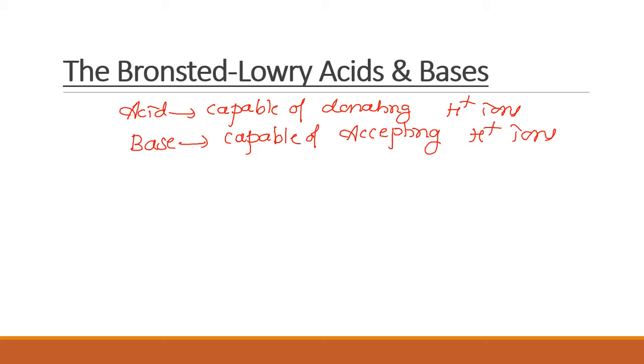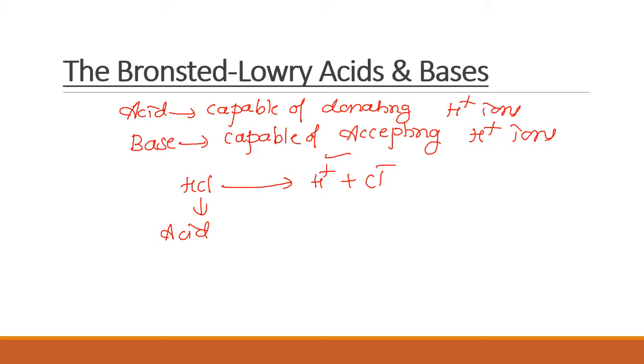Now let us consider one example, HCl. See what happens when HCl undergoes dissociation: it donates H plus ions, so we can call it an acid. HCl is an acid. We can call it an Arrhenius acid also, because when you dissolve it in water it produces H plus. But here I am discussing Bronsted acid. A Bronsted acid is one that is capable of donating H plus. Here HCl is donating an H plus ion, so HCl is also a Bronsted-Lowry acid.